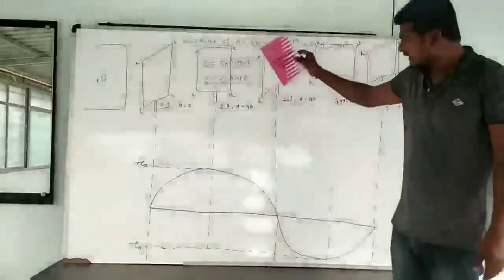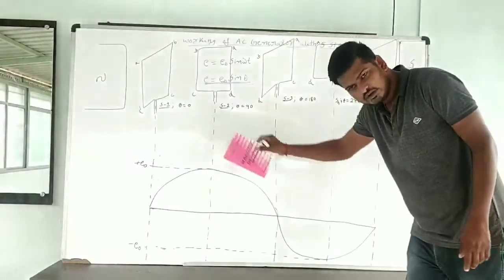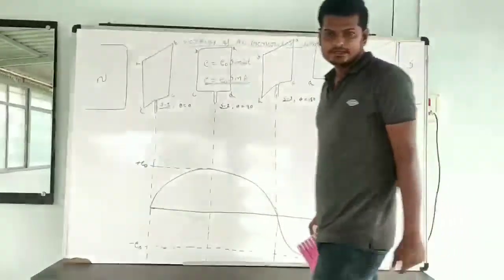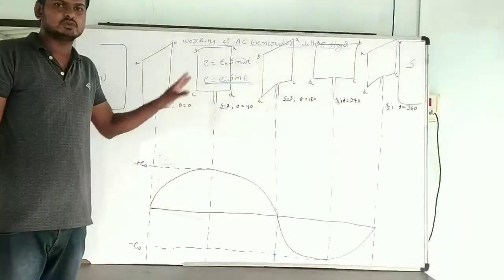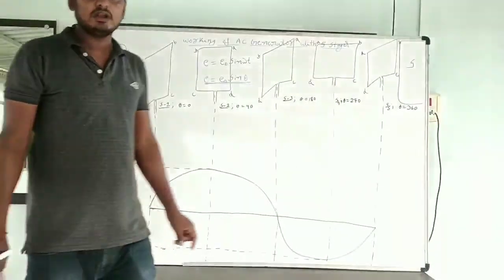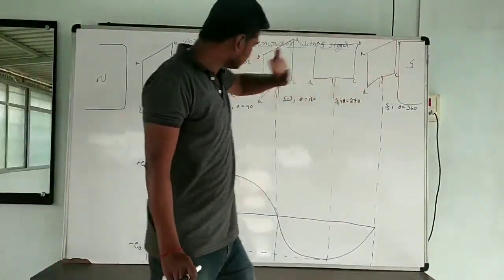In this way, the induced EMF changes direction. The induced EMF or induced current changes direction continuously. This is how an AC generator produces an alternating EMF. Clear?